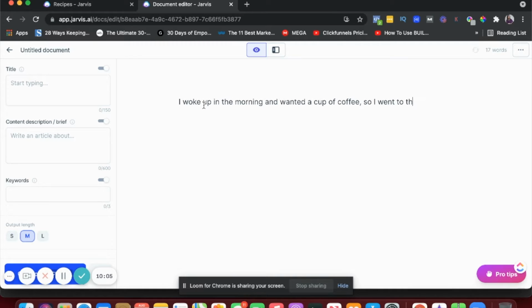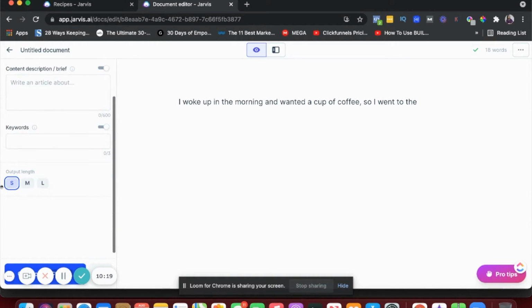So I went to the... basically, if Jarvis was to complete the sentence, it would be a coffee shop or something like this, right? So let's say I choose output length as shorter. Shorter means it'll write 25 words after this when I click on compose here, this blue button that's hidden behind this Loom dashboard.